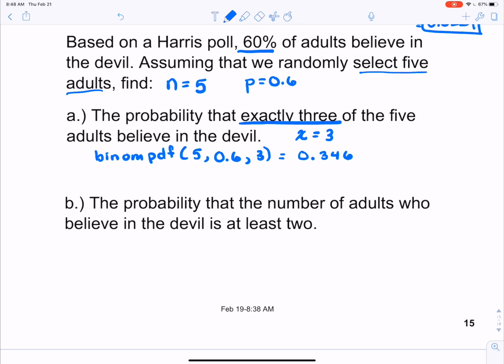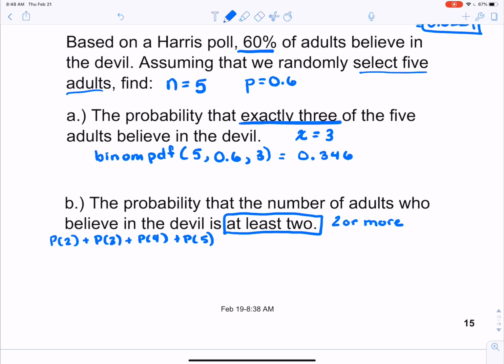If we look at part B, it says the probability that the number of adults who believe in the devil is at least 2. So if we want at least 2, that really means 2 or more. There are 2 different ways to approach this. If we want 2 or more, we can take the probability that 2 say yes, 3 say yes, 4 say yes, and 5 say yes, and add them all up.